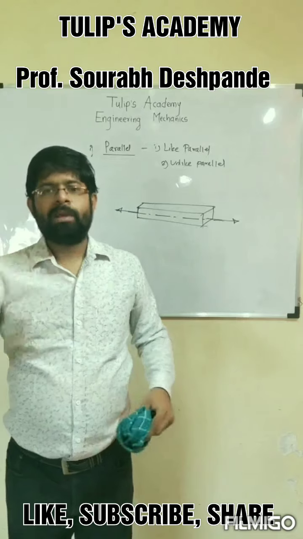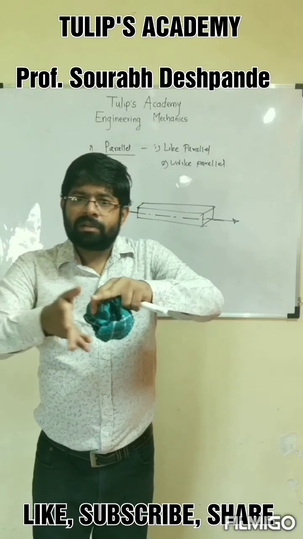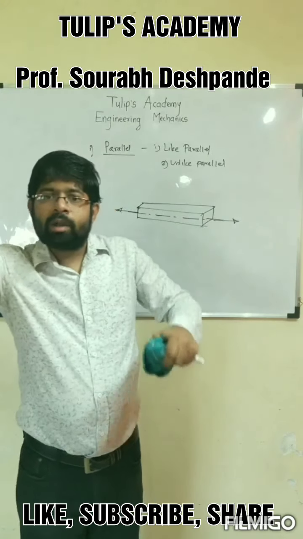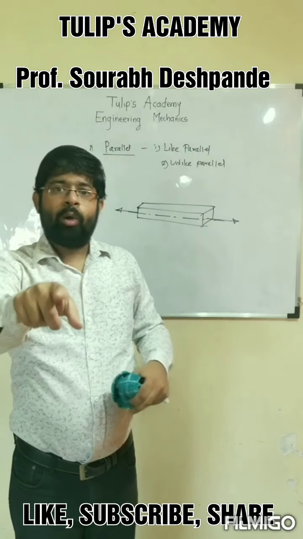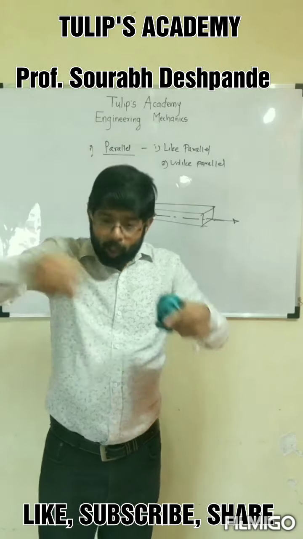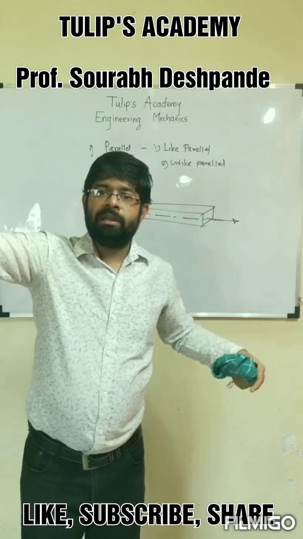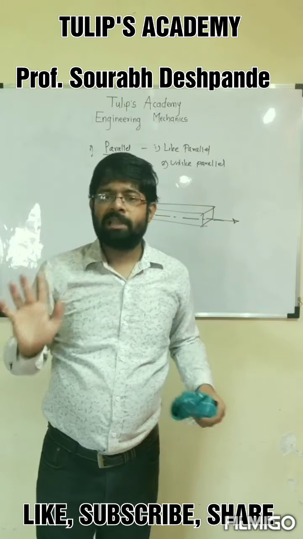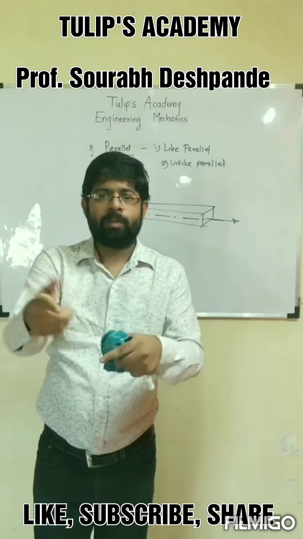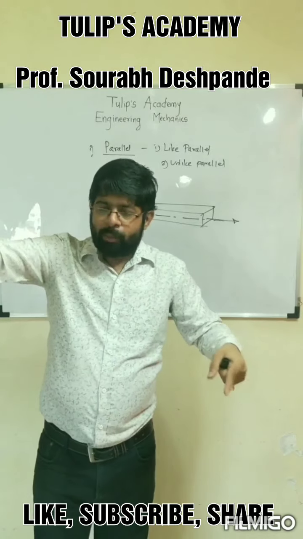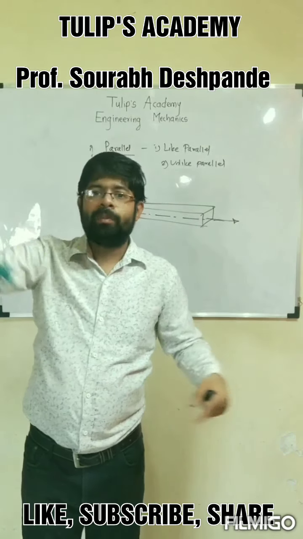If you look at the example of the kite, the forces acting on the rope of the kite are non-coplanar but collinear. They are collinear, they are acting along the line of action. The rope of the kite will act as the line of action of the forces which are developed in that rope of the kite.